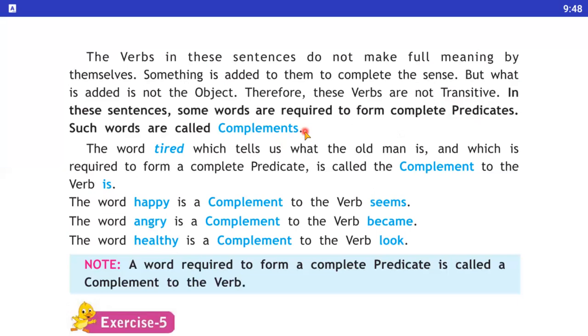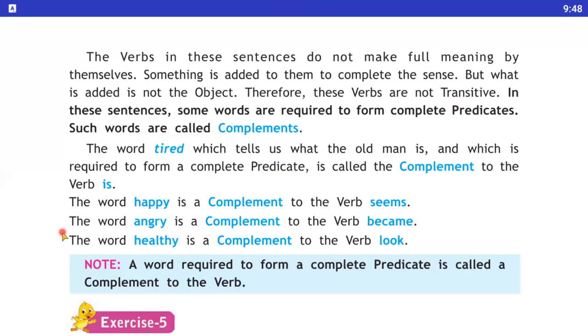Okay, I hope you have understood what is a predicate. What is said about the subject is called predicate. Predicate क्या होता है, जब भी हम subject के बारे में बात करते हैं तो वो क्या कहलाता है हमारा part as a predicate. So the word tired tells us what the old man is. In the second sentence, the word which is required to form a complete predicate is called a complement to the verb. Here the word happy is a complement to the verb seems. So in this example, Sita seems happy.